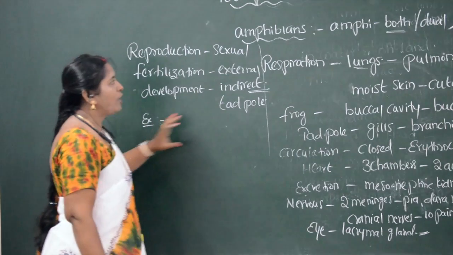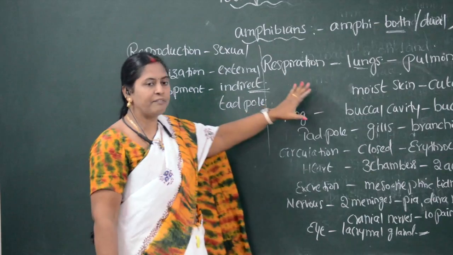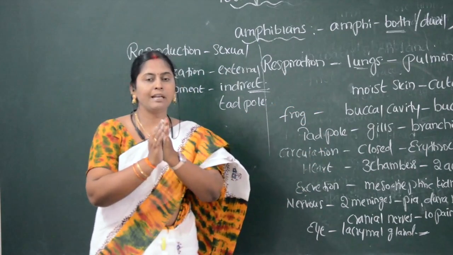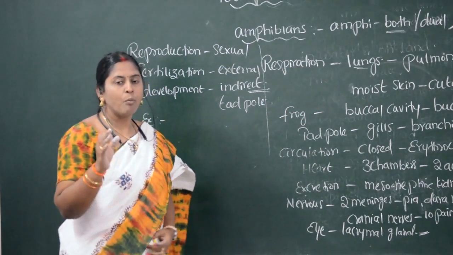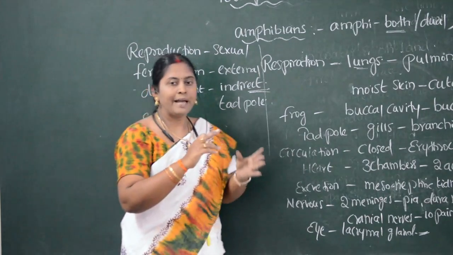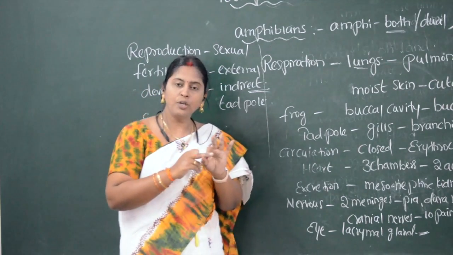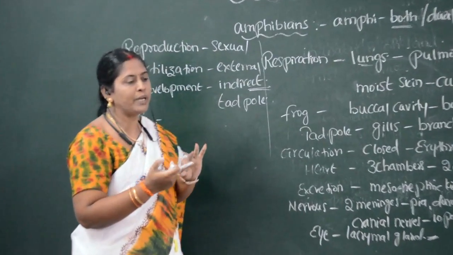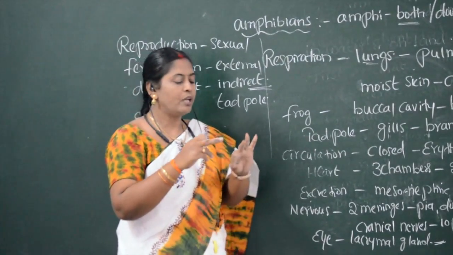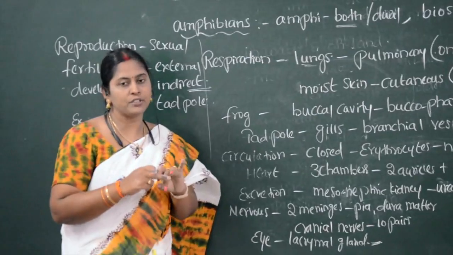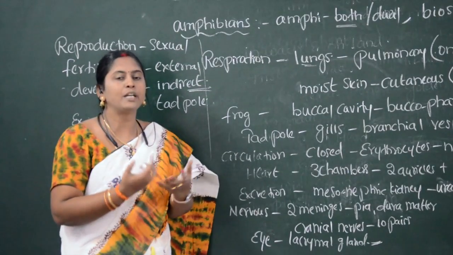And here, one more thing we have to speak about amphibians is the peculiar character. In most vertebrates, the digestive system has a separate opening, and the urinogenital system, that is the urinary system and the reproductive system, has a separate opening.